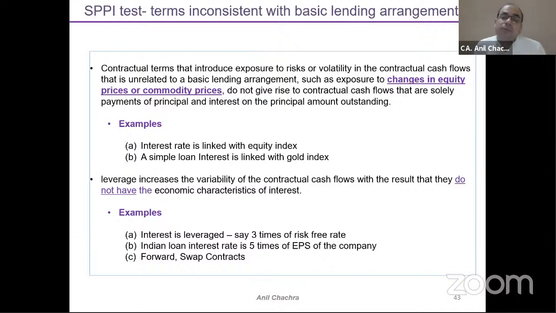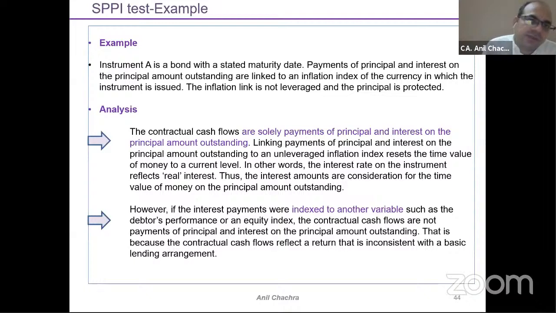But if my interest part is linked with something other than the inflation index, meaning debtor performance or the EPS part, then my basic lending arrangement will never be met in those conditions. So for the classification of debt, the SPPI conditions have two things: the passage of time as well as the interest part. We need to see whether my basic lending arrangement condition has been met or not. One example has been given.